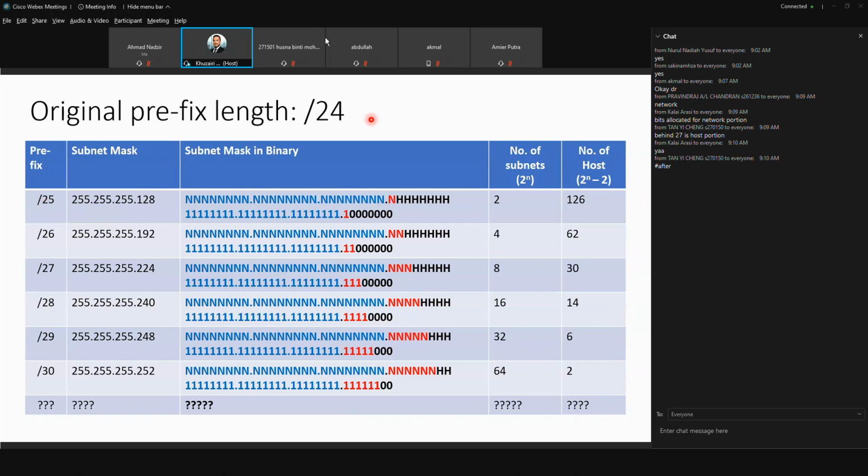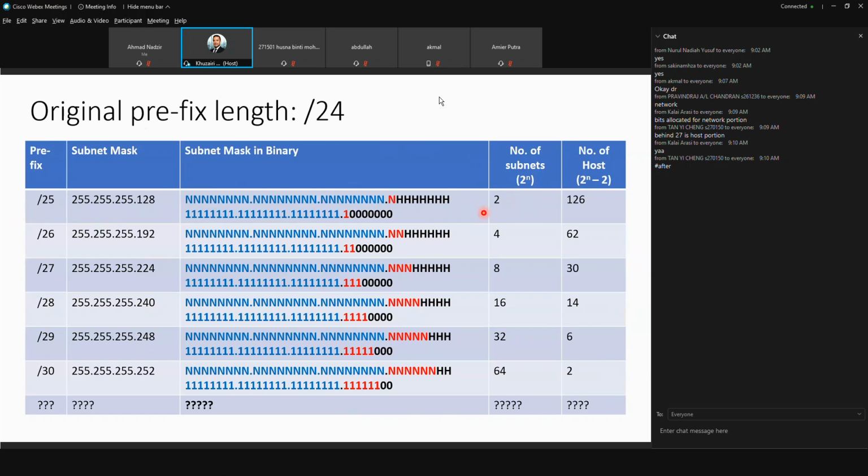Okay, prefix. If you borrow 1 bit, originally you have 24. Look at this one, 24, the blue color. So when you borrow 1 bit from the host portion, it becomes /25. So the new subnet mask will become 255.255.255.128. So the number of subnets you can create is 2 because you borrow 1 bit.